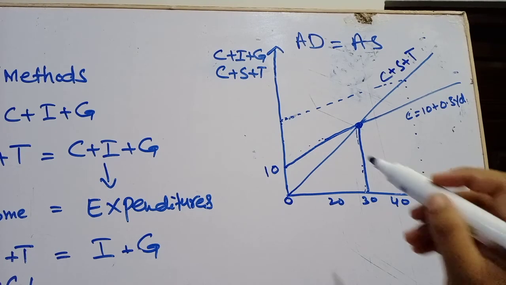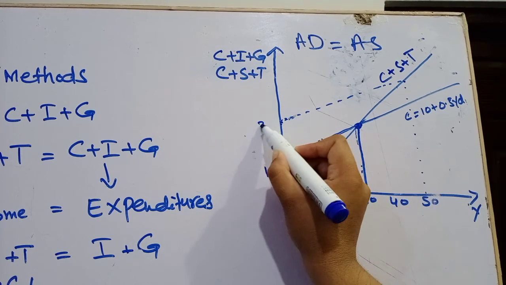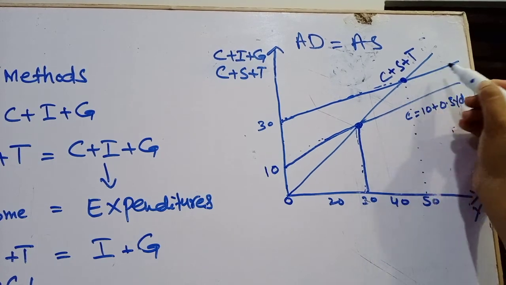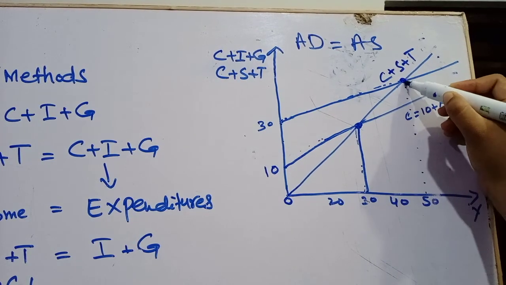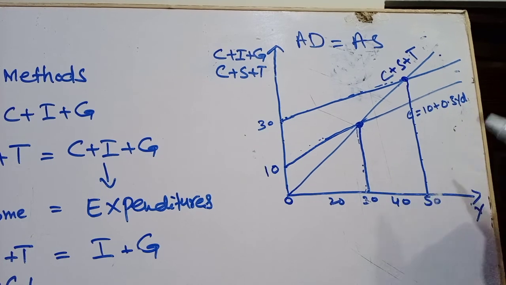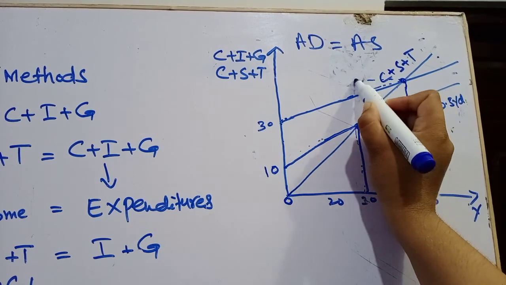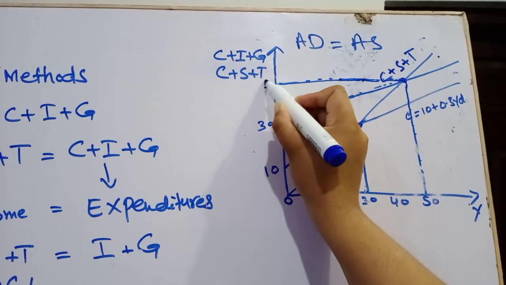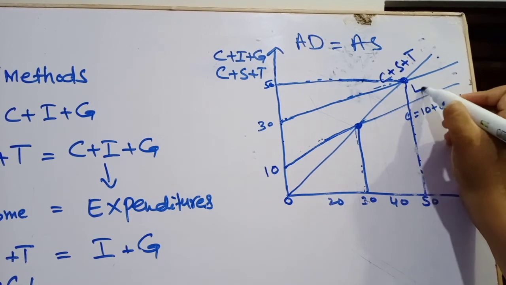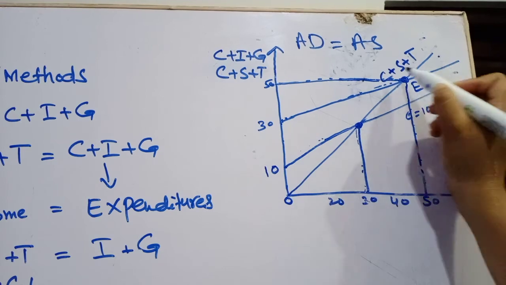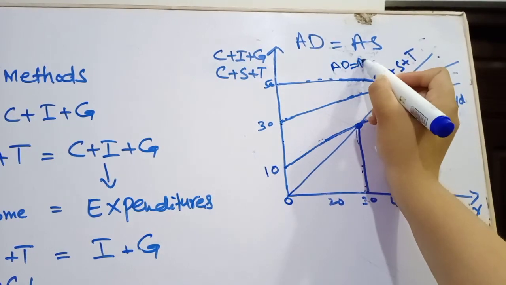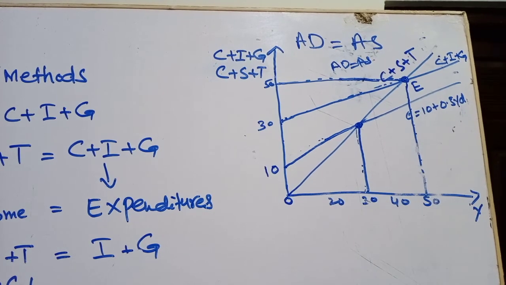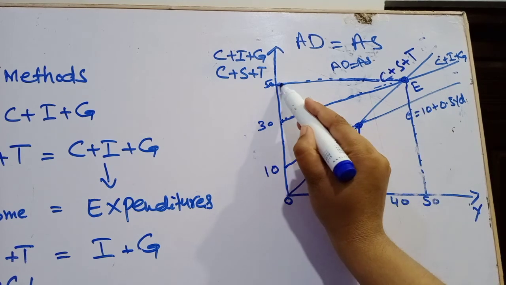Next we will draw C plus I plus G curve. Its intercept is 30, slope is 0.5. It makes intercept with S plus T at 50 level of income. Here expenditures level is also 50. Okay. This is effective demand point where aggregate demand is equal to aggregate supply, yani C plus S plus T is equal to C plus I plus G.